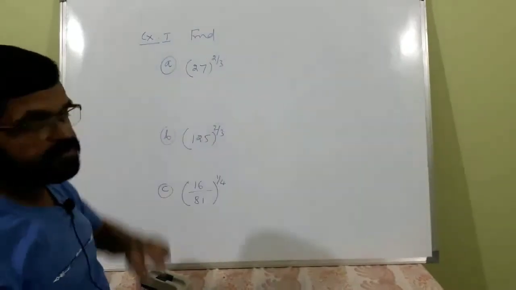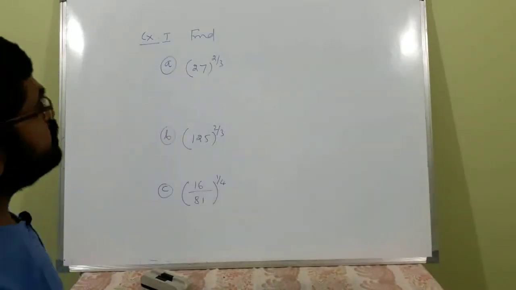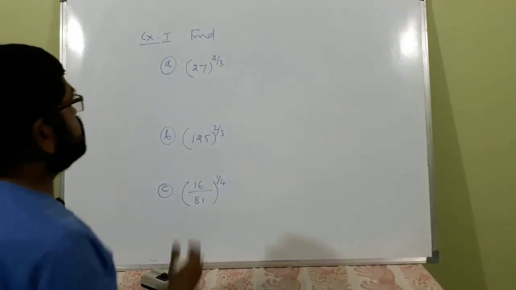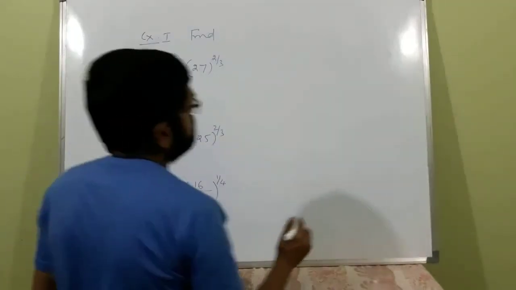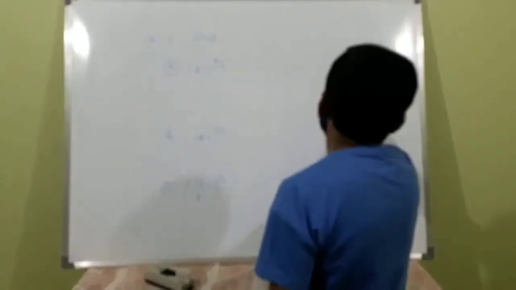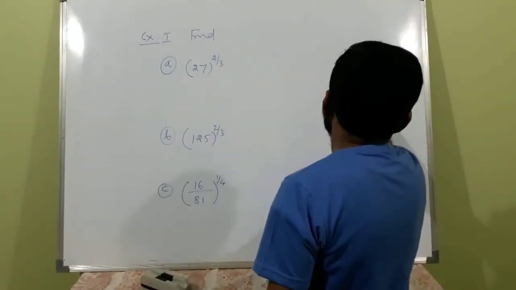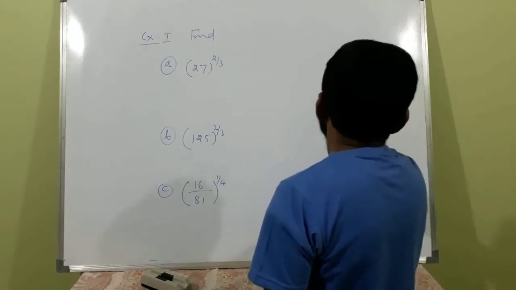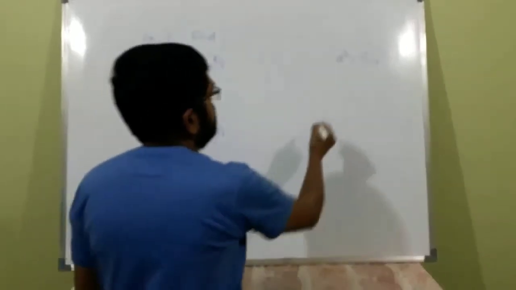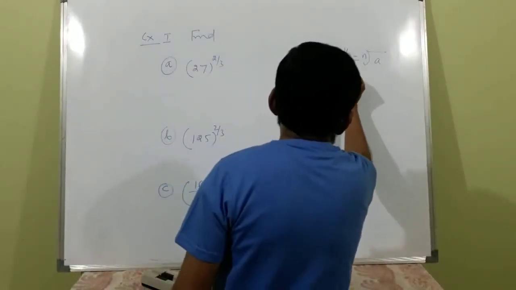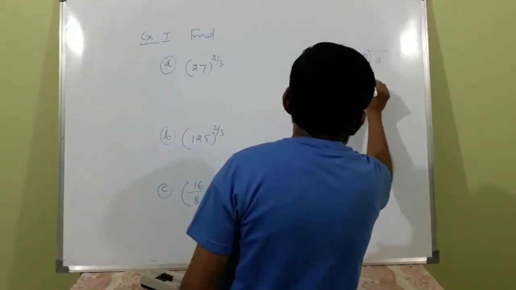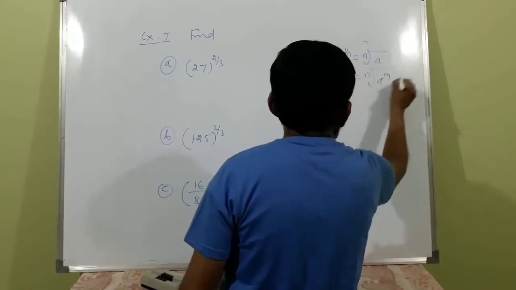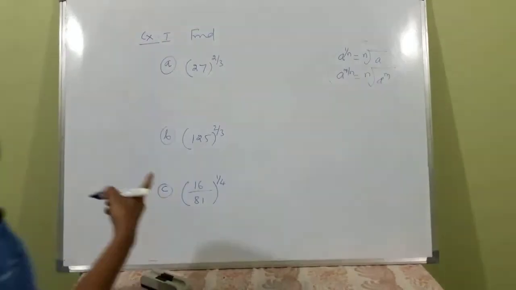27 to the power 2 by 3. What is the value of this? You know the surds. In terms of surds, you can write this as, see here, again one more result is a to the power 1 by n is equal to nth root of a, or a to the power m by n is equal to nth root of a to the power m. This also you can make a note of.